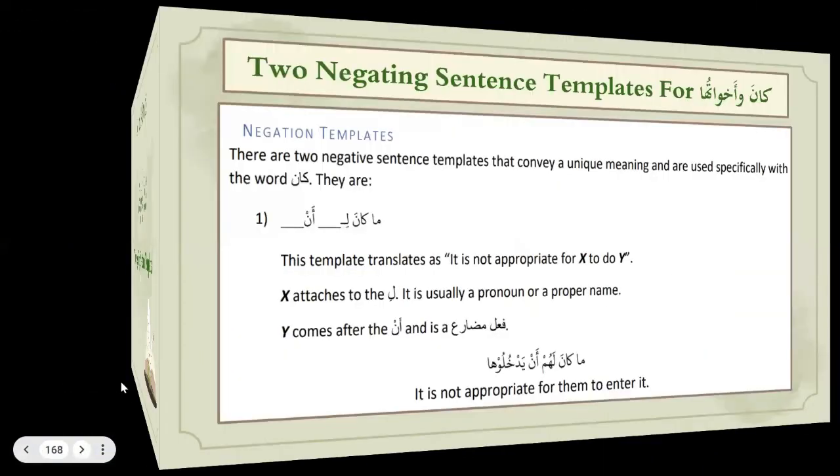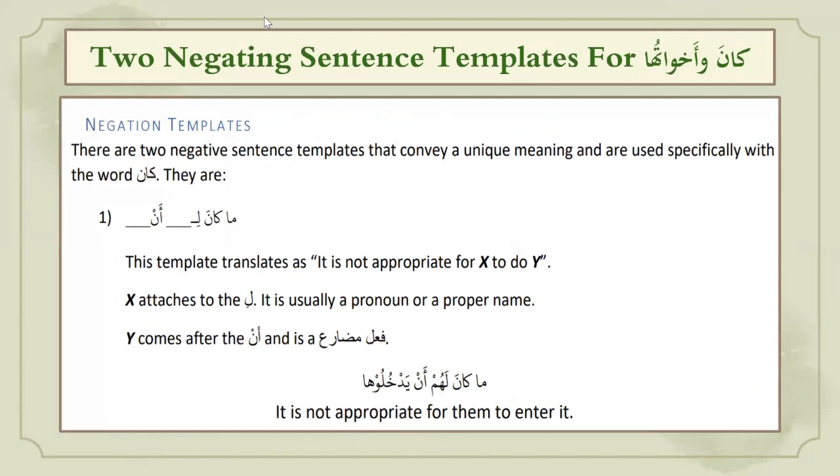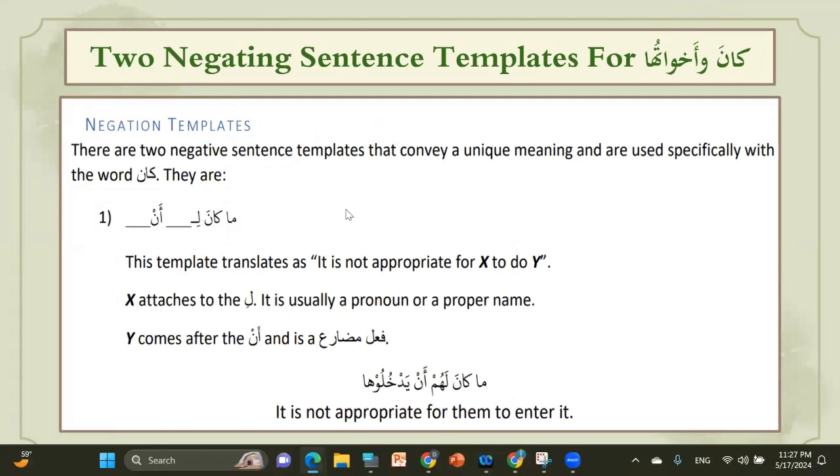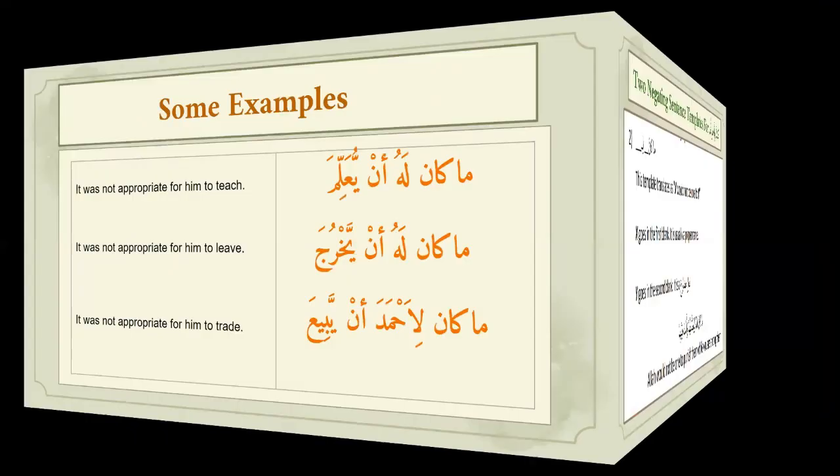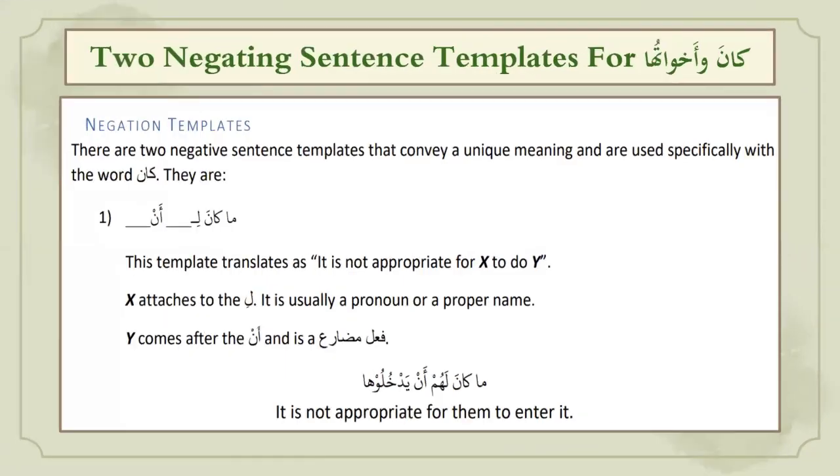So let's do the first one. The first template is like this: ma kana li someone on something.